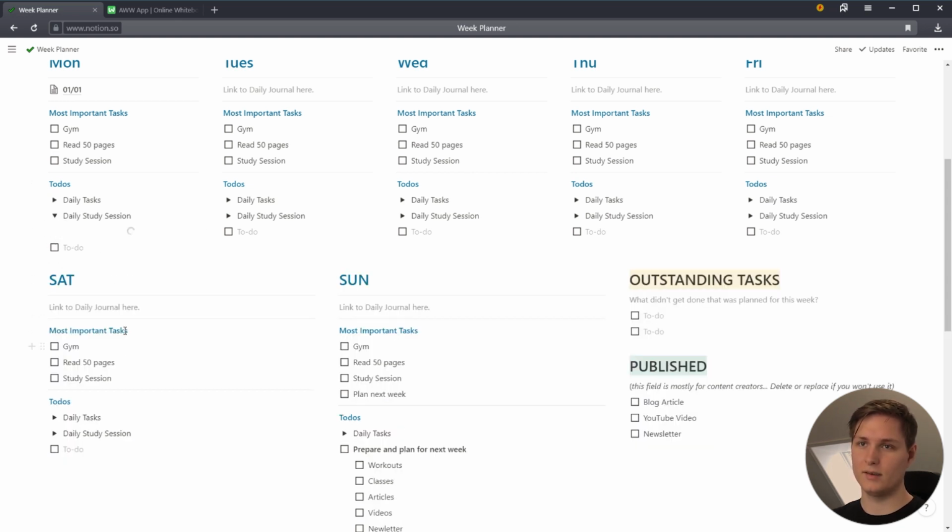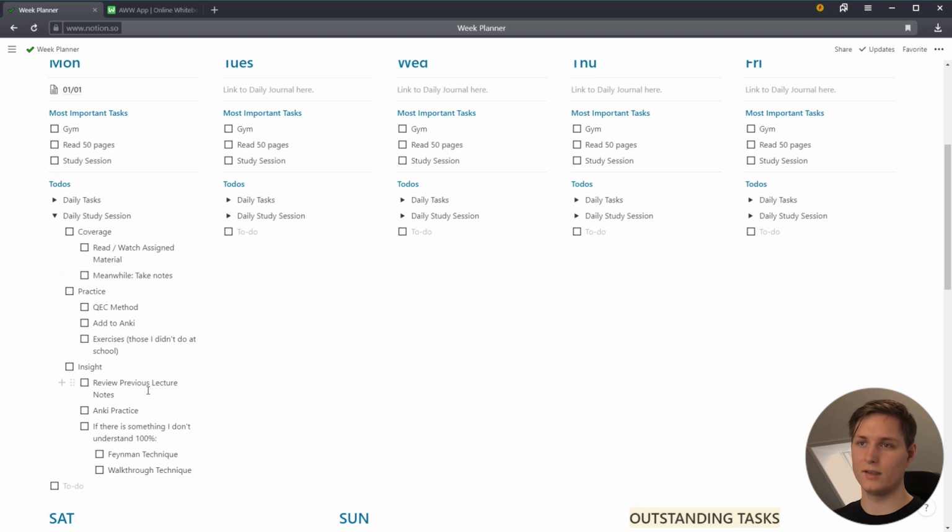Another thing is the daily studying system. I made this recently in preparation for the next semester. And I haven't tested it yet, so that's why I'm not going to recommend anything or something like that. But this is the studying session system that I have for next semester. I may add something, remove something. I'm just going to be testing these things.